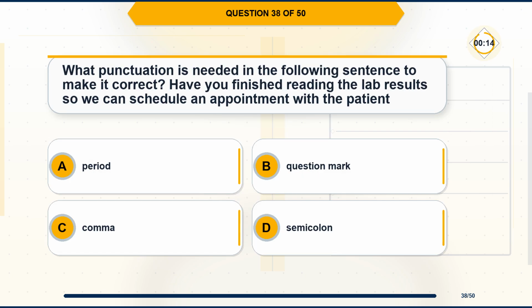Question 38. What punctuation is needed in the following sentence to make it correct? Have you finished reading the lab results so we can schedule an appointment with the patient? Option A, period. Option B, question mark. Option C, comma. Option D, semicolon.